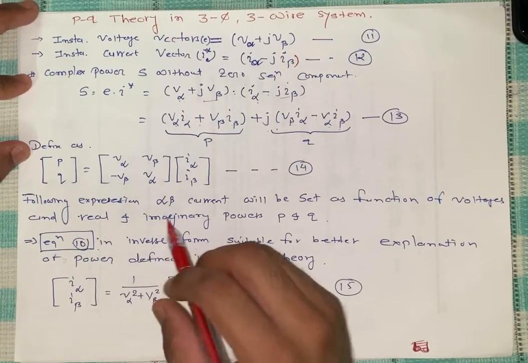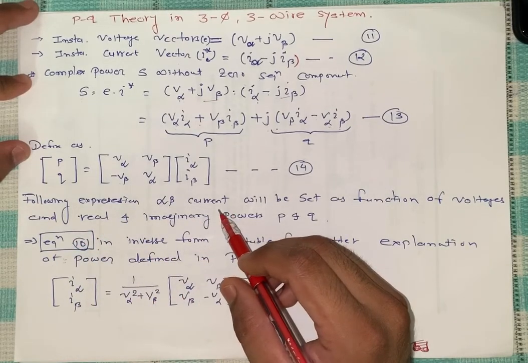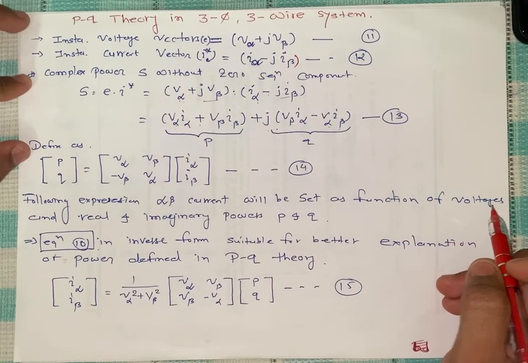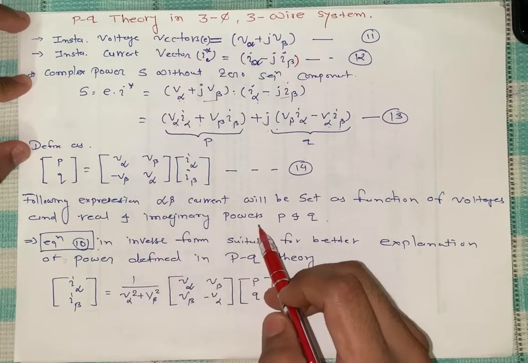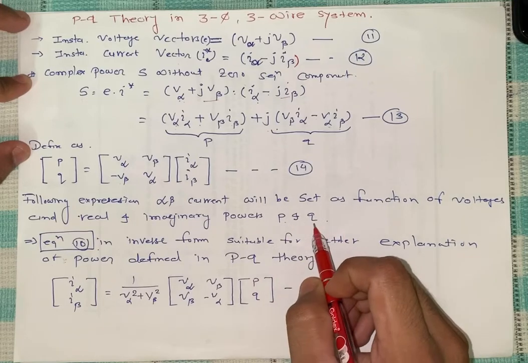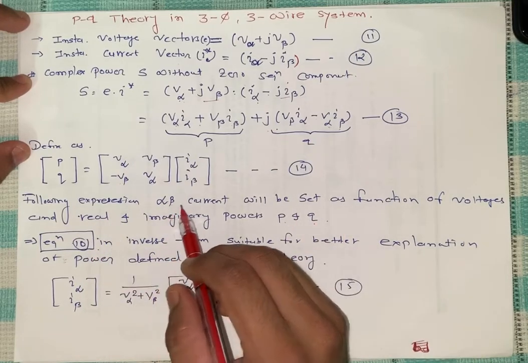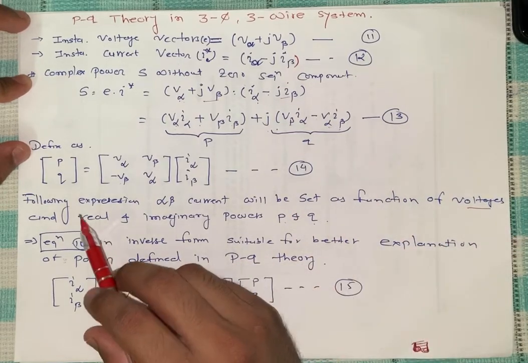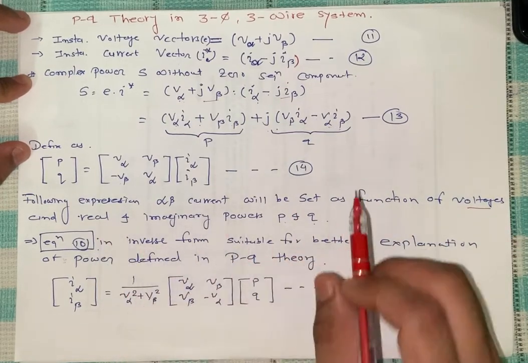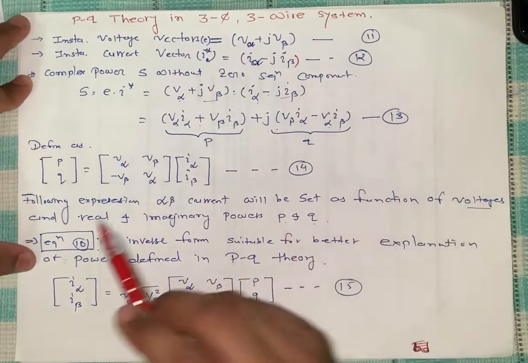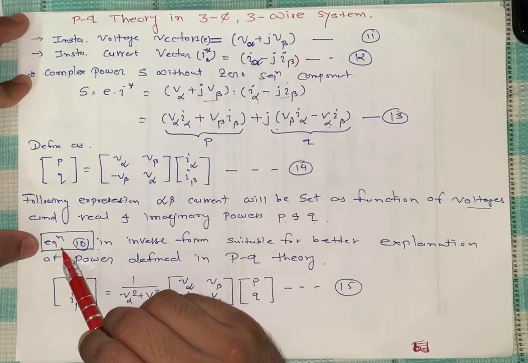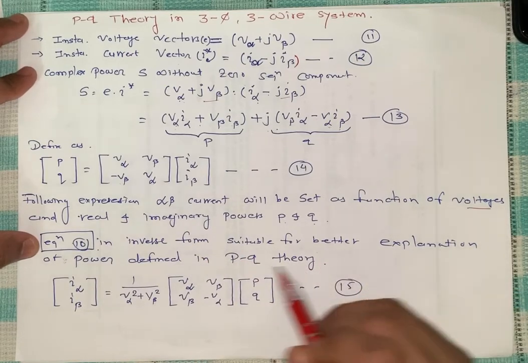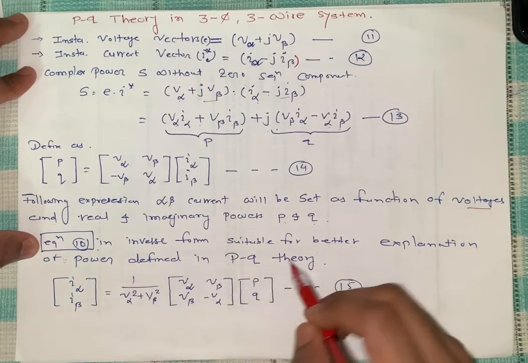Now, in the following expression, the alpha-beta current is set as a function of voltage and the real and imaginary power, P and Q. So whatever the alpha-beta current expression is, it is a function of voltage as well as power, real and imaginary both, in PQ form. This is the inverse of the previous equation number 10, suitable for a better explanation of the power defined in PQ theory.